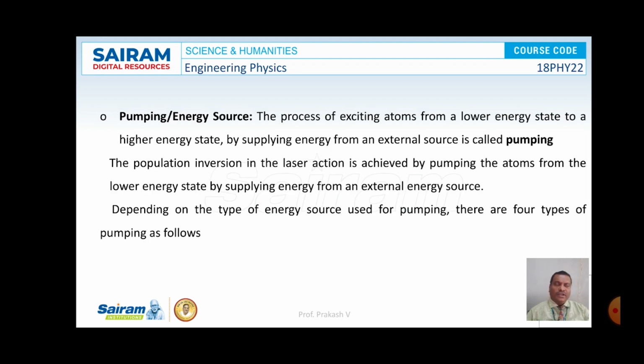And the second requirement is pumping or energy source. In order to produce laser, we need to supply energy to the atoms in the active media. That will be done by various methods. One is electrical pumping, by pumping high energetic electrons into the active media, and also we can pump energy by means of photons. So high energetic photons are allowed to fall upon the active media. So there are different types of energy pumping here.